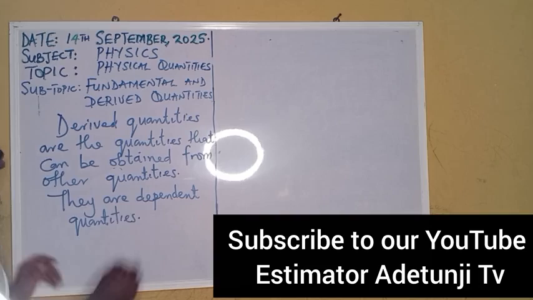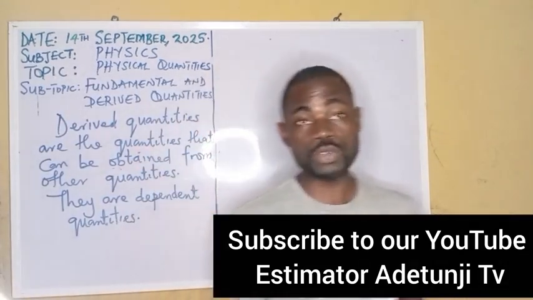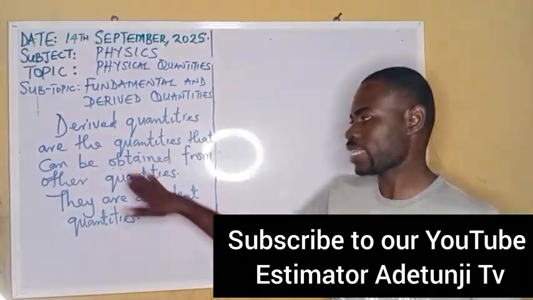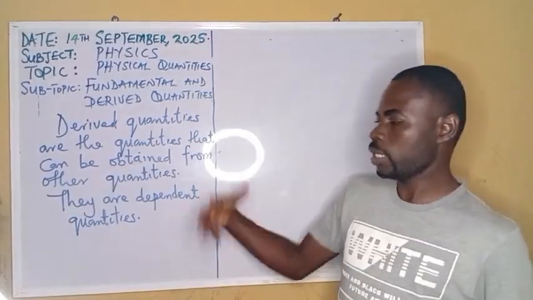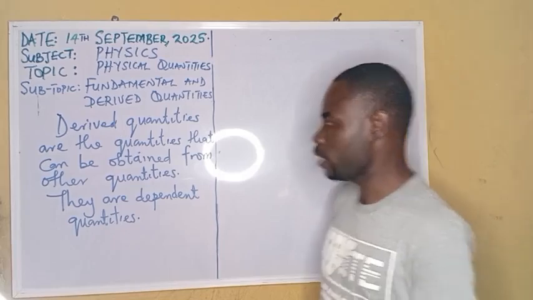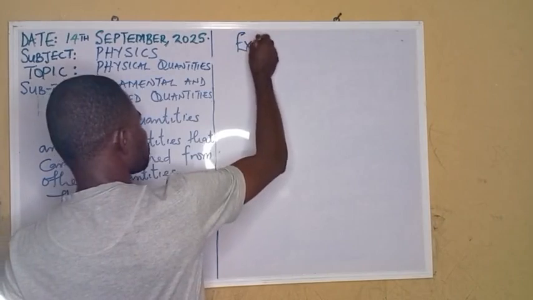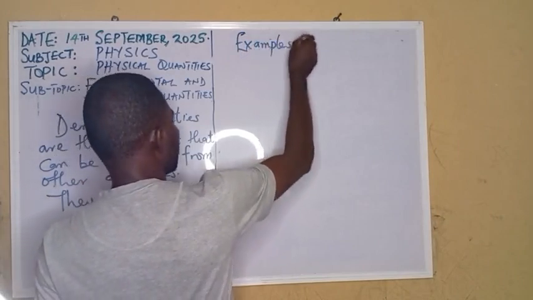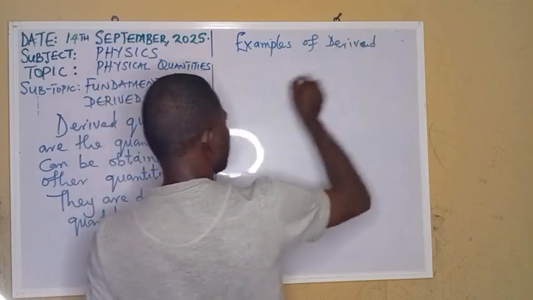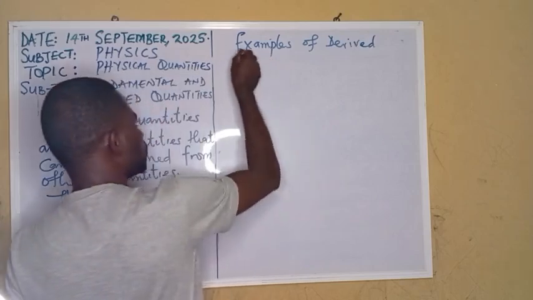Now that we have established the definition, the next thing is the examples. Like I told us, they are unlimited. But just to mention a few in this classroom, and I'll be expecting more from you as well in the comment box, especially when it comes to our class entertainment. Now let's go. Examples of derived quantities.